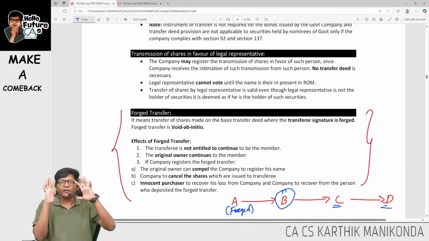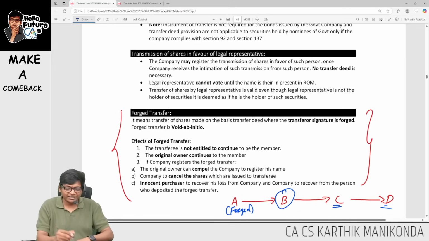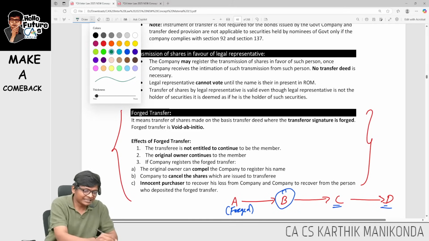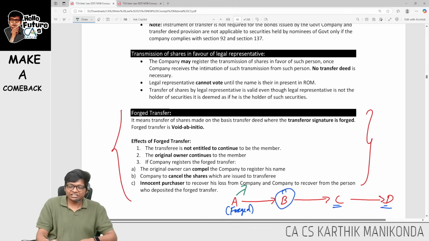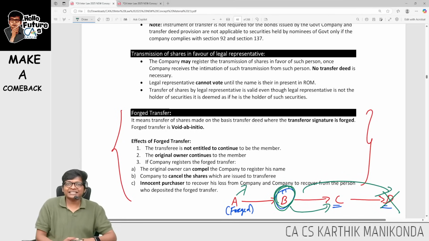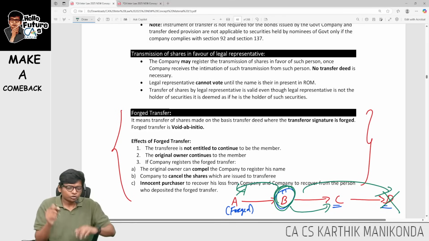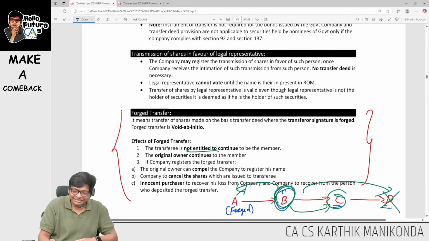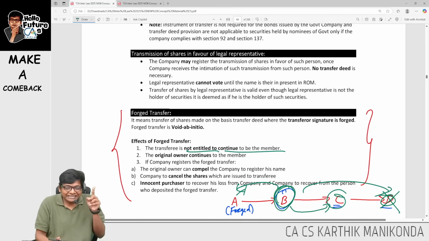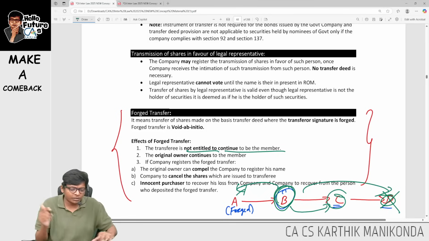What happens? A forced transfer is null and void. The person A will get the shares back. The shares will be cancelled in the name of the current shareholder D, and the person who did the forgery, we will find them and he will compensate the other suffering parties over here. This whole process the company will take care of. So simple, the transferee C or D is not entitled to be a member. So after forced transfer, the new member is no more a member.